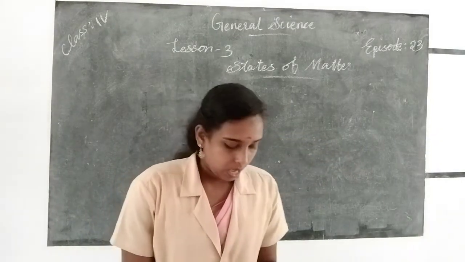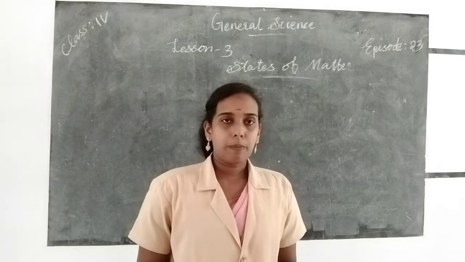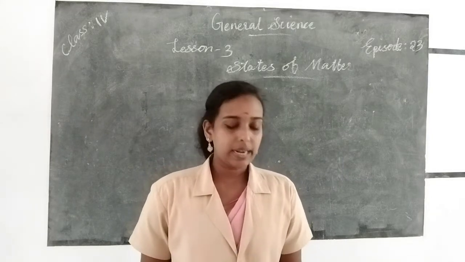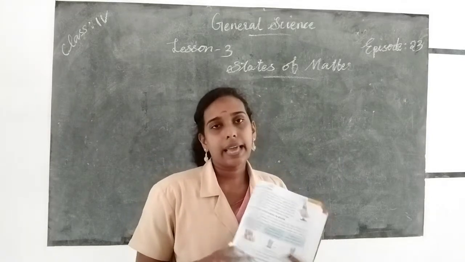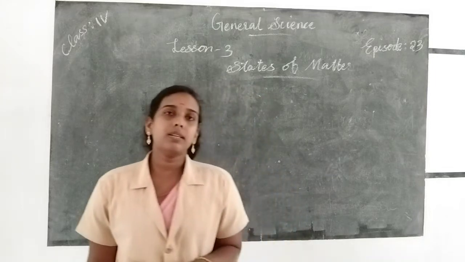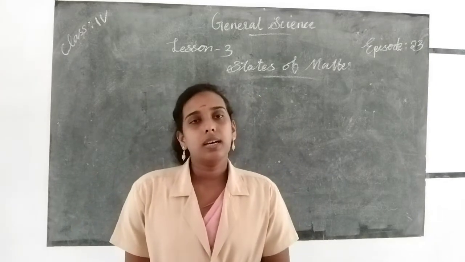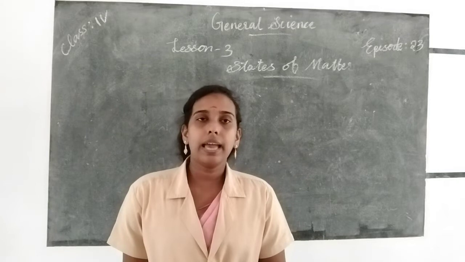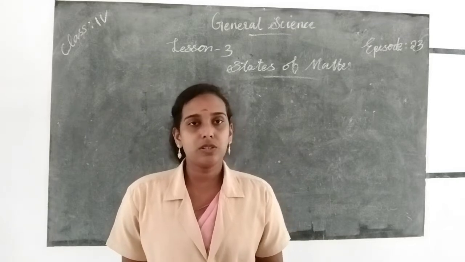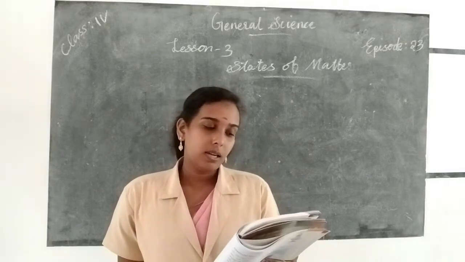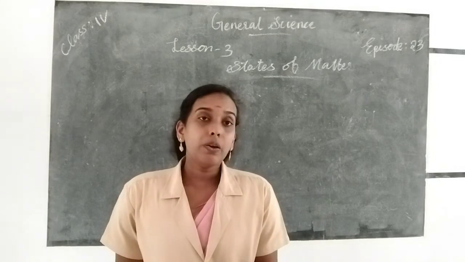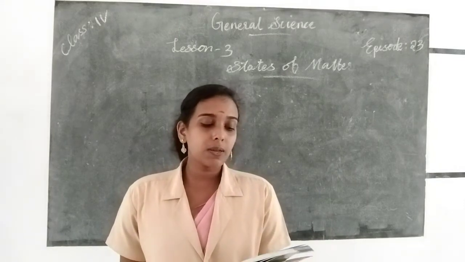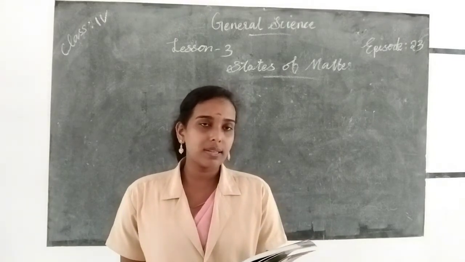Then the next topic. Here we study three types of changes in states of matter: evaporation, condensation and sublimation. Look at your textbook. You have learned about the process of evaporation and condensation in the water cycle.